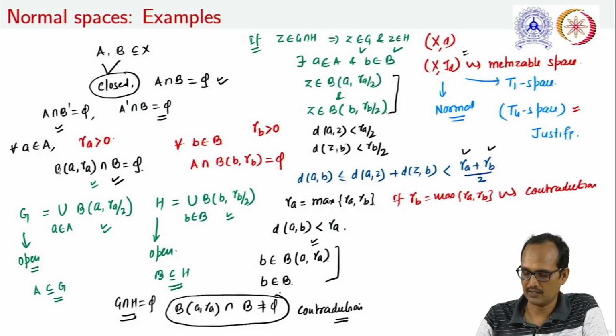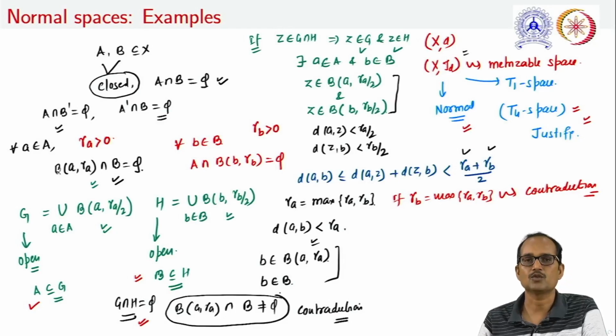Thus, in any case, G intersection H will always be an empty set, and hence we have shown that there exist two disjoint open sets, one containing the closed set A and one containing the closed set B, and therefore this space is a T4 space, and hence this is also normal.